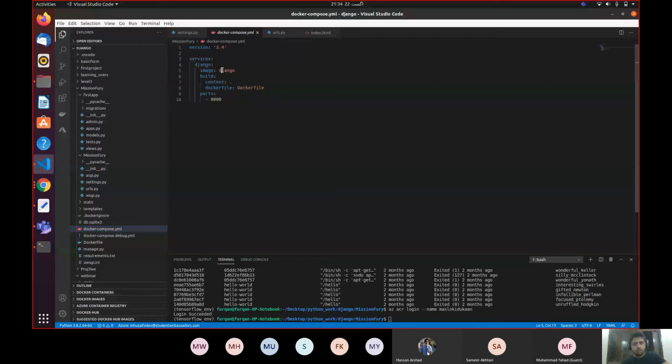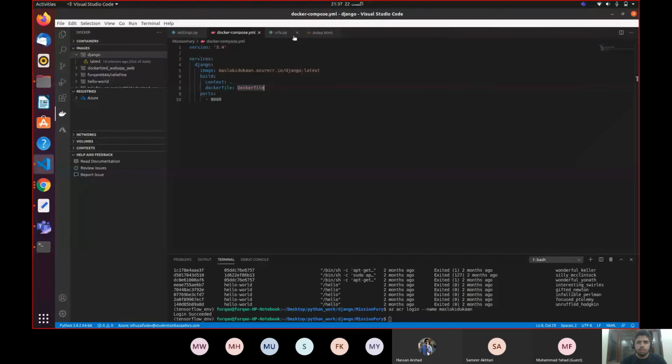I'm going to click push. I'm going to push everything. So now it's going to ask me the registry name. So what was my registry name? Maslow Ki Dukaan. So I'm going to select this registry name, Maslow Ki Dukaan, and yeah, okay. Confirm. You can tag image name. Yes, I want this image name.